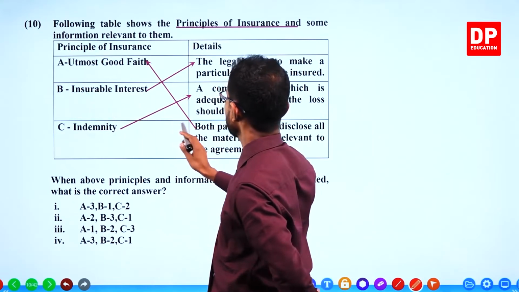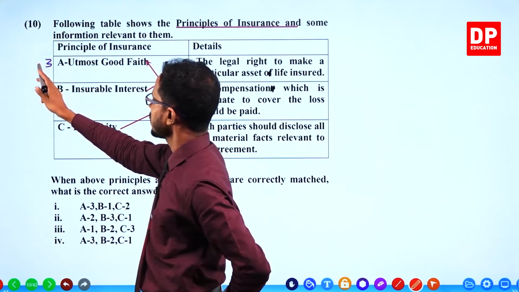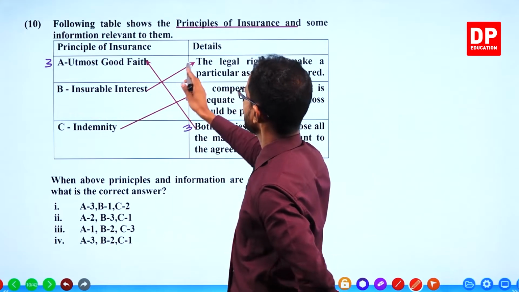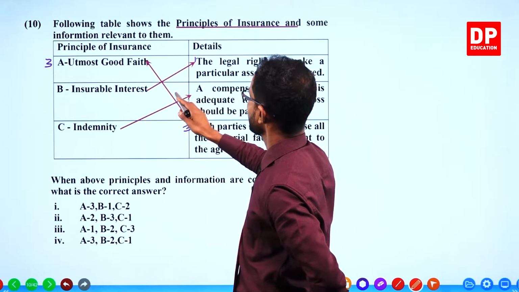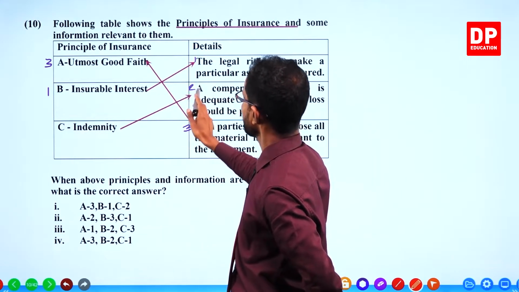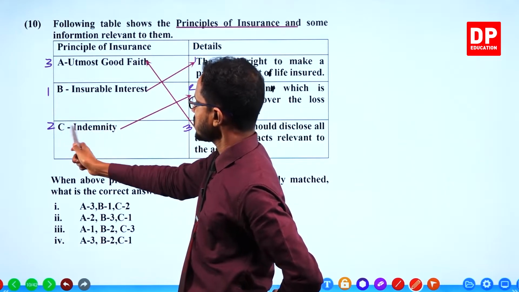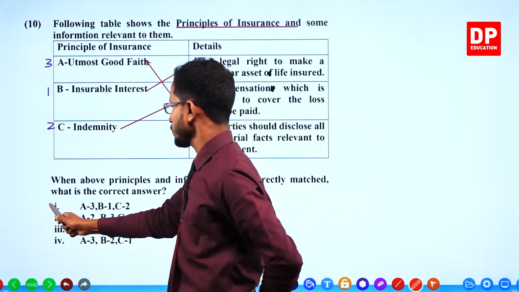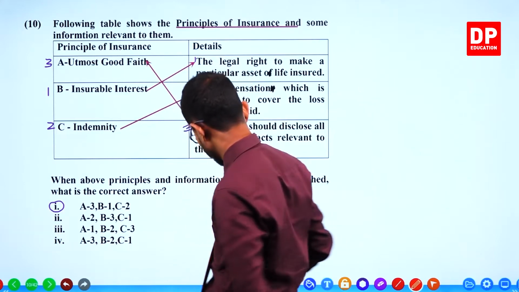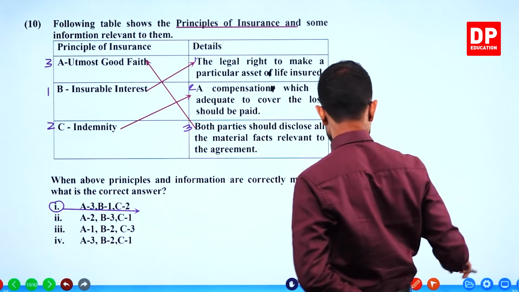A is matched with 3. B is matched with 1. C is matched with 2. A3, B1, C2. First answer. That's good.